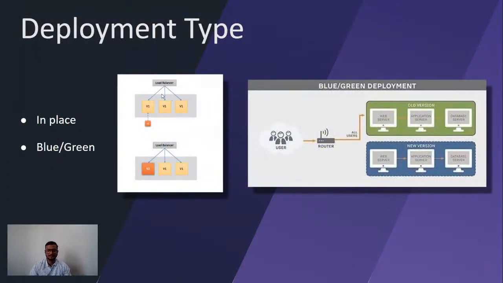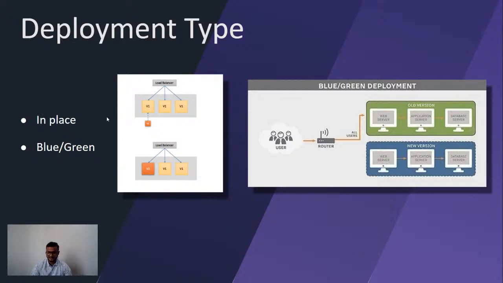CodeDeploy also supports two types of deployment: one is in place, the other is blue green. So what is in place? Consider I have some application deployed, which is version 1, and we have one load balancer. We have three instances, 1, 2, 3, and all have version 1 deployed on them, and my traffic is getting shifted in this manner. Now I have version 2 also that I want to deploy. How can I deploy?